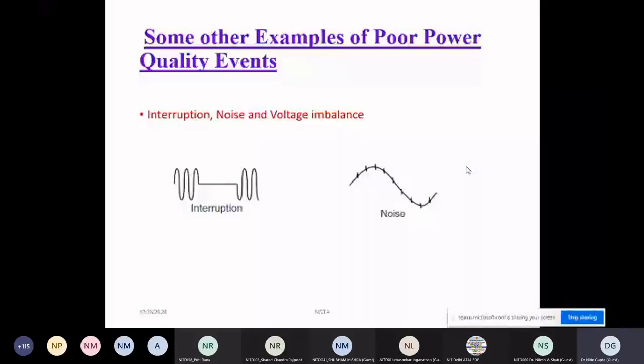But if it is very sensitive equipment, like some LED or a radar system, it may be affected by a small variation of even 2 to 3 cycles. It depends. That's why I told you that power quality has a variety of definitions, depending upon the load.